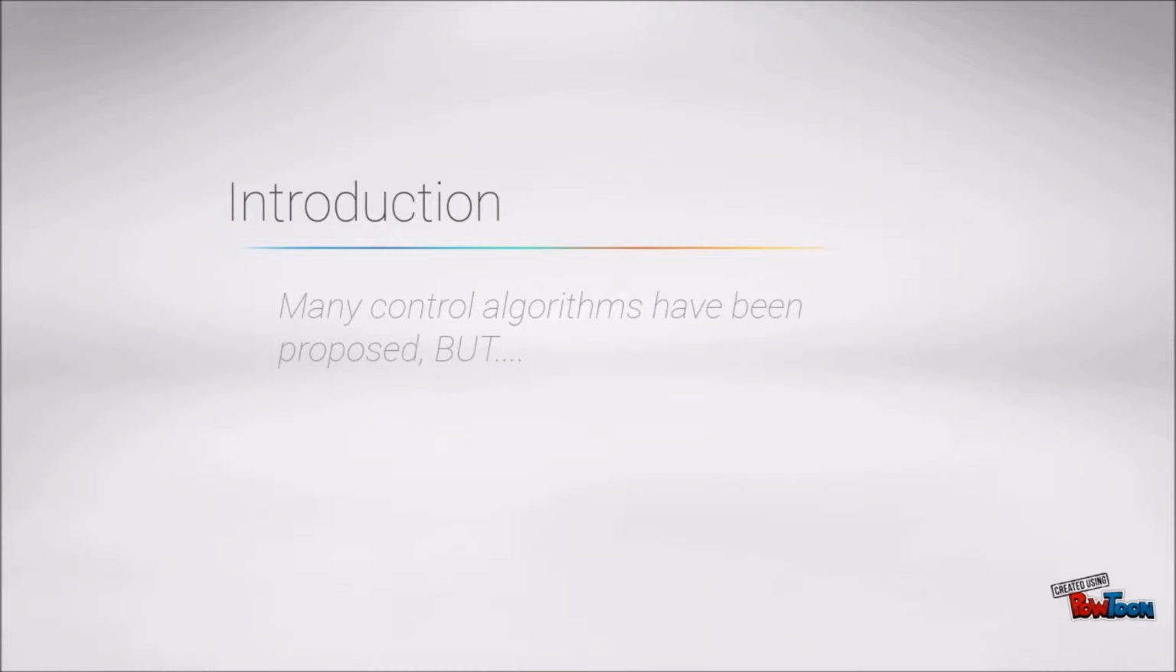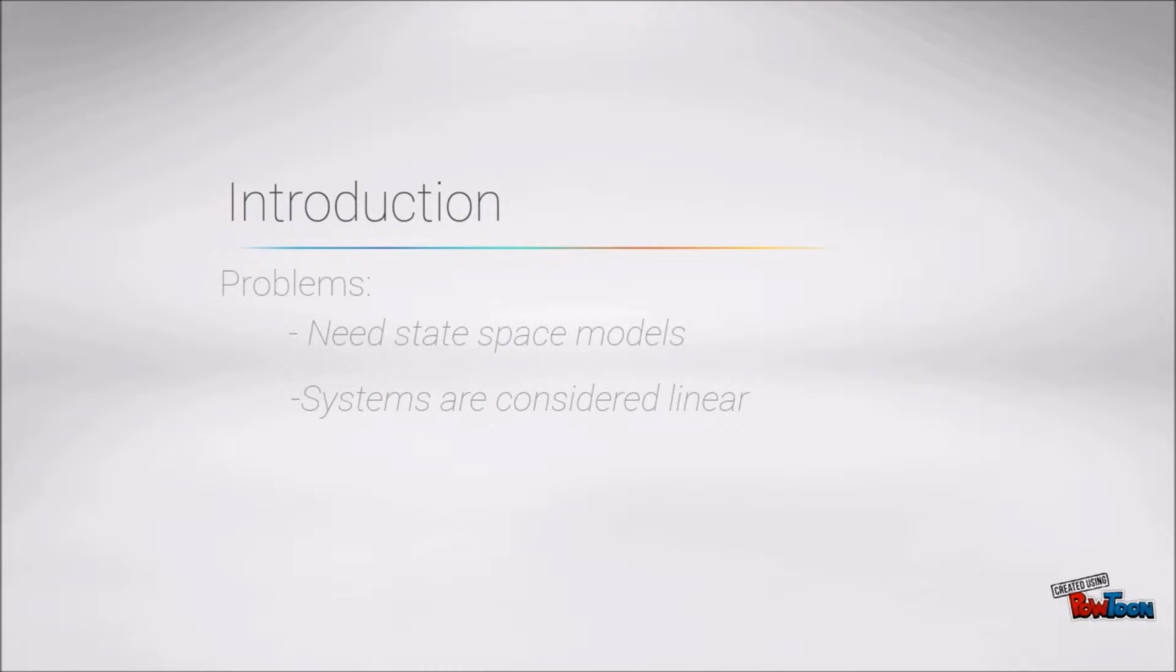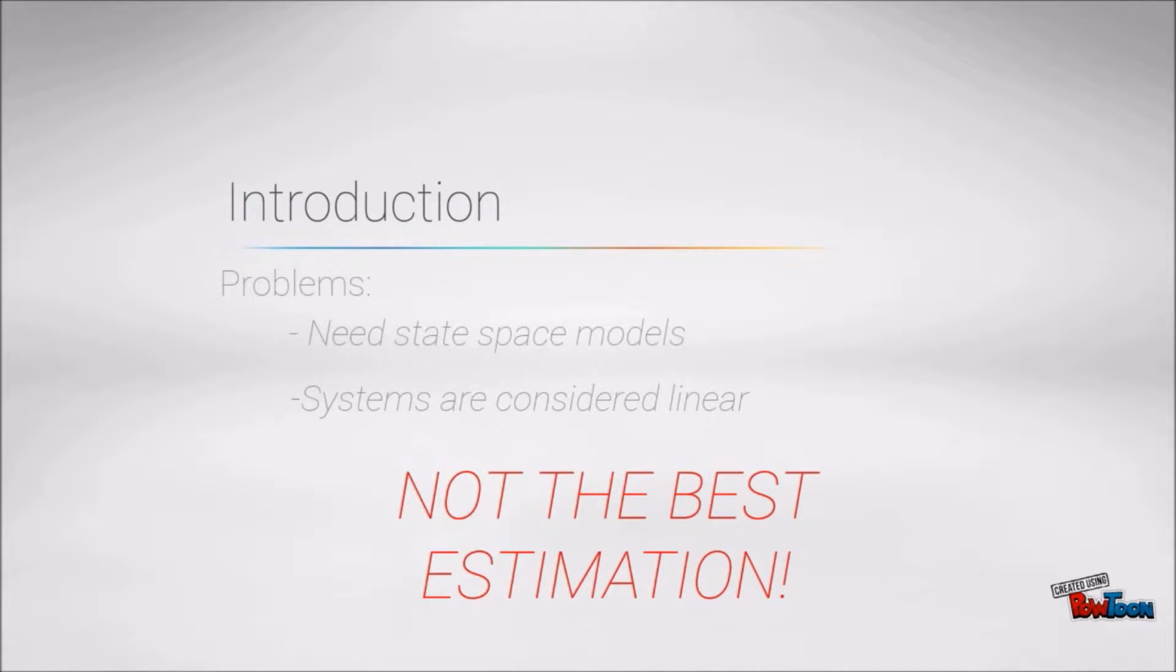Many control algorithms have already been proposed for haptic guidance, but one of the weaknesses of the common optimal and adaptive control approaches that have been suggested is that they require state space models, which not all commercial haptic interfaces provide. Another problem with these systems is that most of them propose linear solutions for a complicated control problem. So in our case, we have a human in the system.